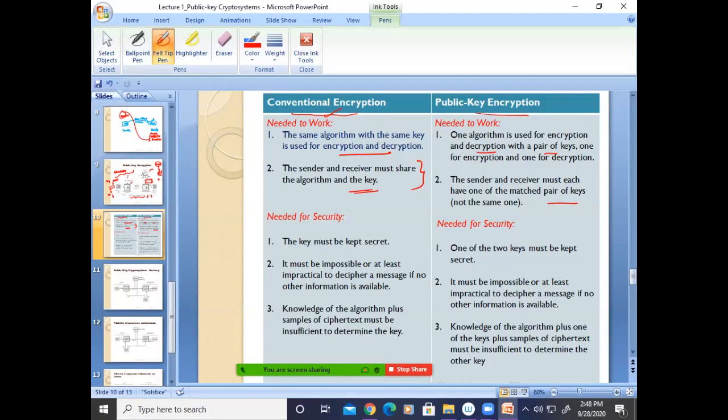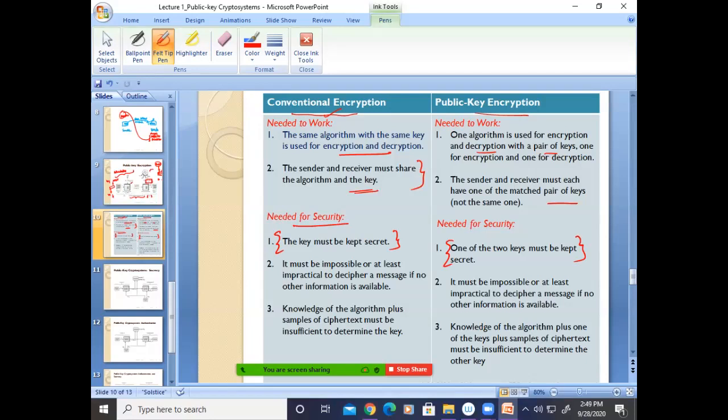So it should match with our name and the last 4 digits of the credit card number. And the need for the security is very simple. Here in the symmetric, the key must be secret. But here only one key must be secret. If it is a private key, if my private key is there, I should keep it securely. Whenever any message comes, I should open it. Yes or no? I cannot give it to another fellow to pay my credit card bill, etc.